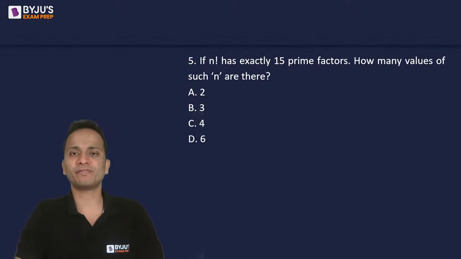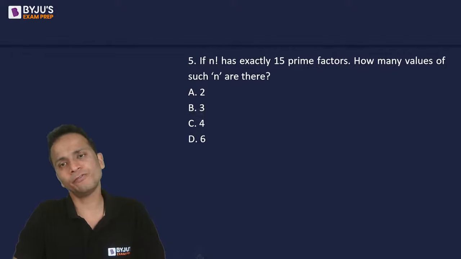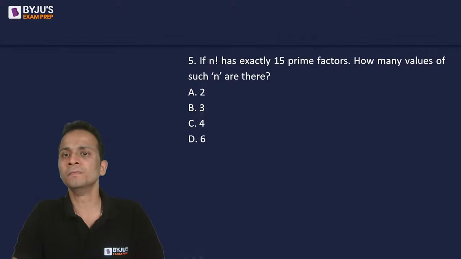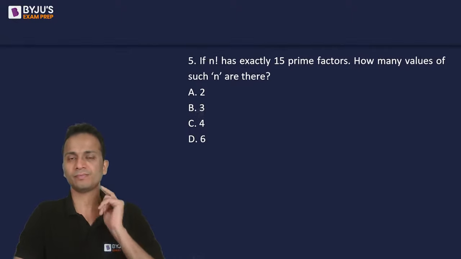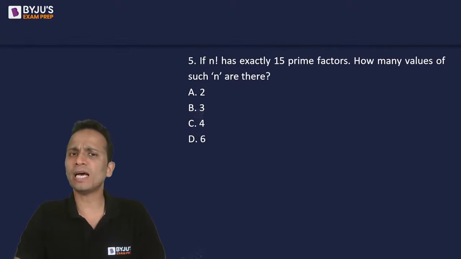Question number 5. Now question number 5 is a tricky question, very tricky question. Now if n factorial has exactly 15 prime factors, how many values of such n are there? n factorial has exactly 15 prime factors.